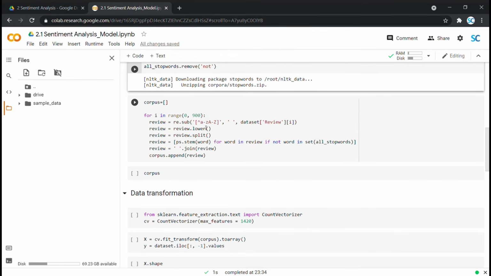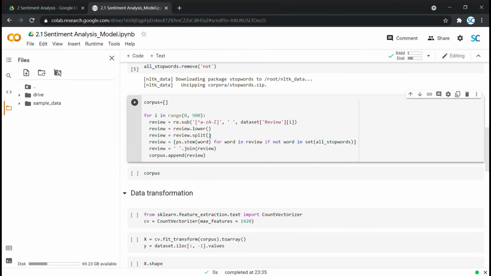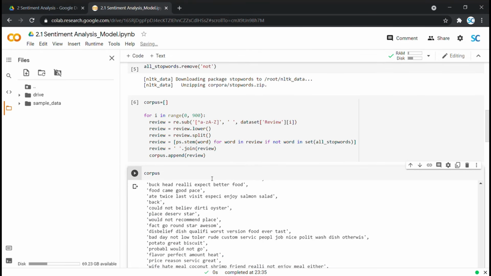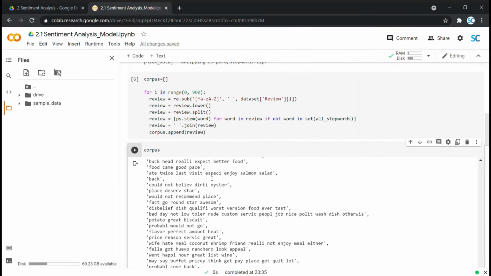With this lower function, we are converting reviews to lowercase. With these next couple of lines, we are dropping all stopwords and stemming the leftovers. As the last step, we are appending every cleaned review to corpus. Let me run it. Let's print this corpus and see how our cleaned reviews look. These look familiar, right?